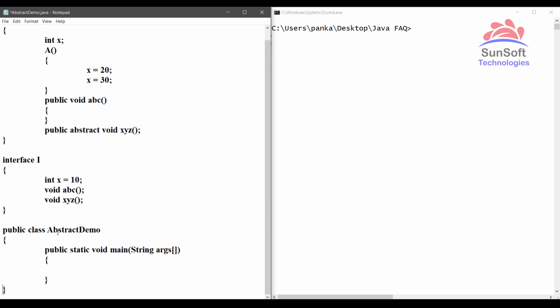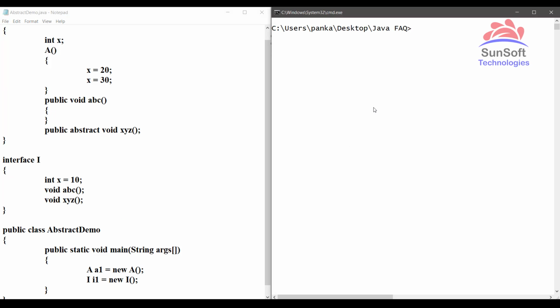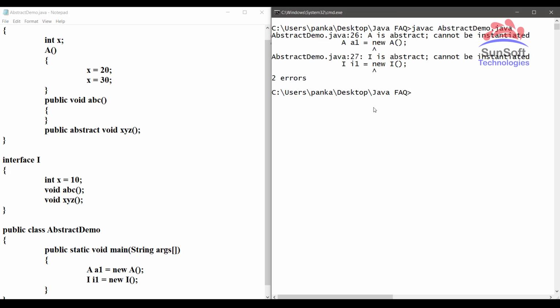So let's see the first similarity between both, that is both cannot be instantiated. If I try to do A a1 = new A and I i1 = new I, for both of these statements I should get a compile time error. If I type here javac AbstractDemo.java, you can see A is abstract, cannot be instantiated, and I is abstract, cannot be instantiated. So both of these cannot be instantiated.